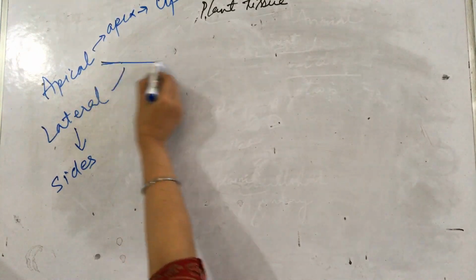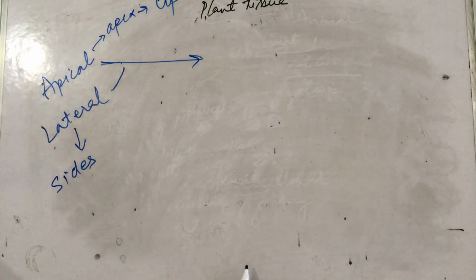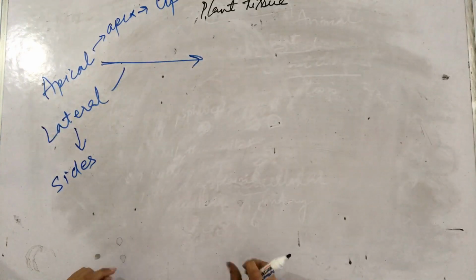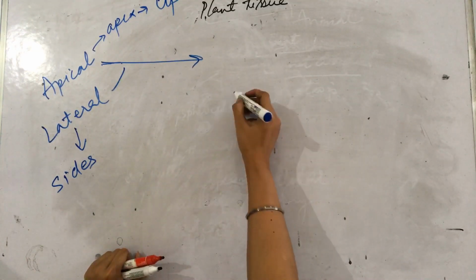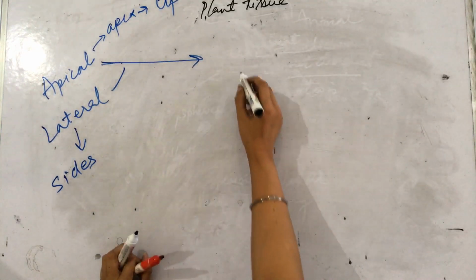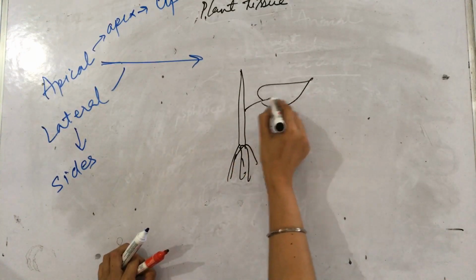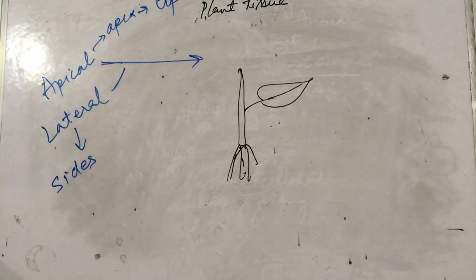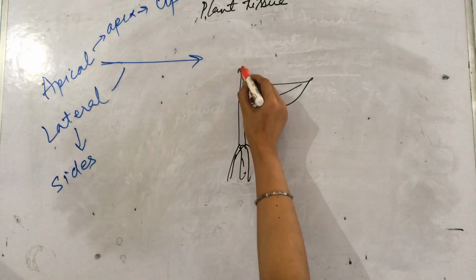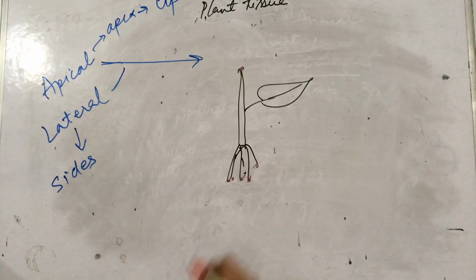Talking about apical, they are present on the tips of the plant, right? Now, if we draw a simple plant here, roots and a rough structure of the plant, right? Apical meristem is present on the tips of the root and the tips of the shoot.